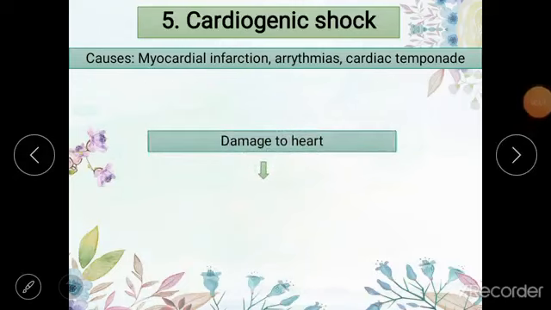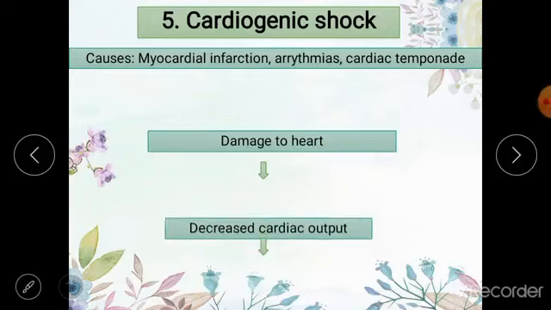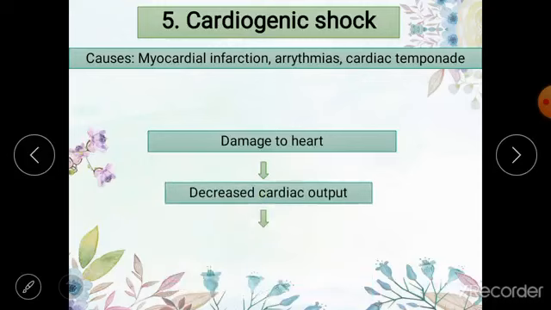So whenever there is damage to the tissue of the heart, like after a heart attack or myocardial infarction, the heart is now unable to perform its normal pumping action, and this leads to decreased cardiac output. When there is decreased cardiac output, the tissues are not going to get their required amount of oxygen and nutrients, and this will lead to shock. So this is how cardiogenic shock takes place.